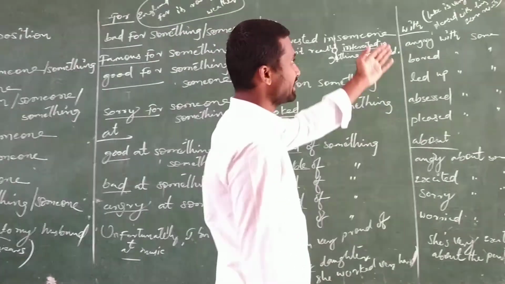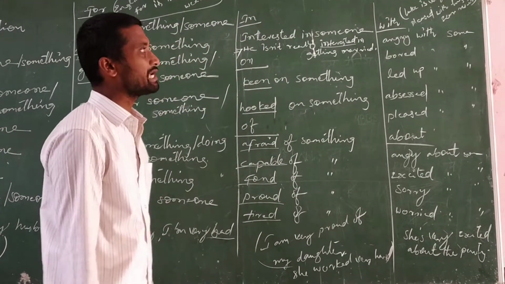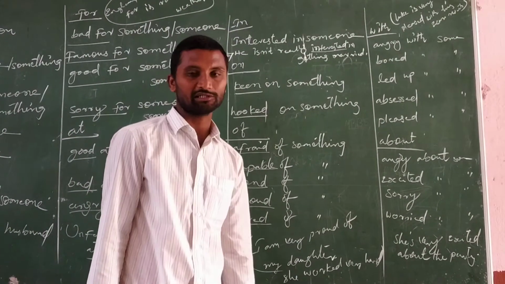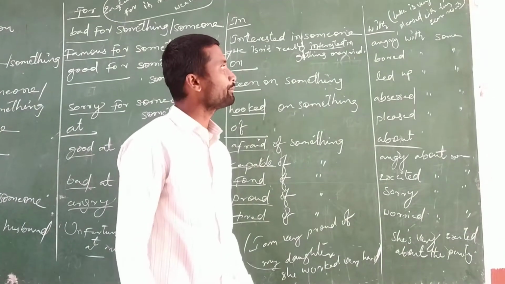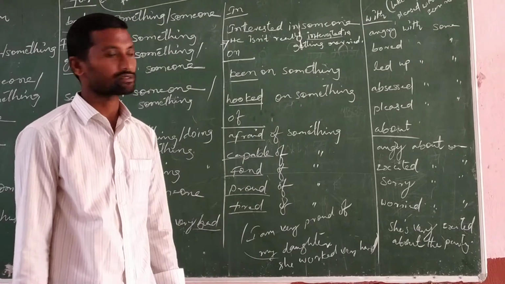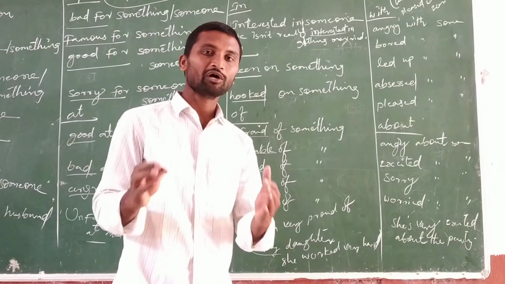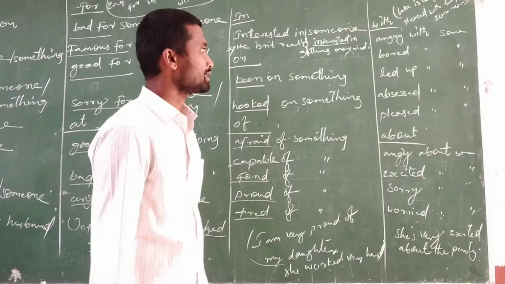And the next one is 'with'. Luke is very pleased with his exam results. Here 'pleased' is the adjective and 'with' is a preposition.